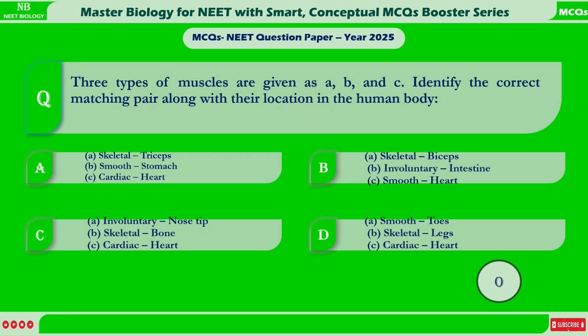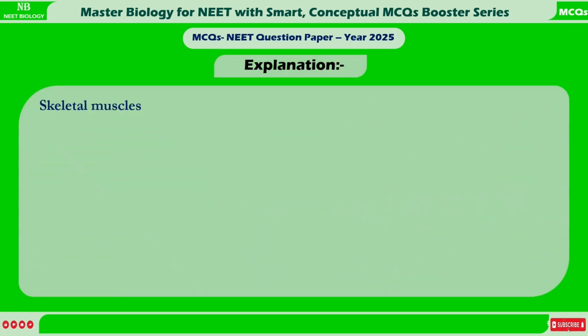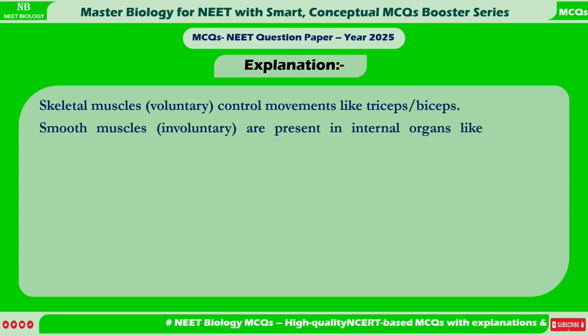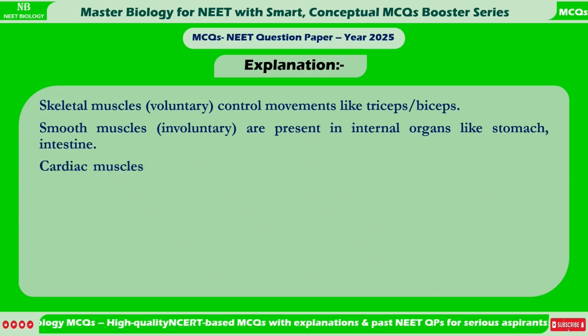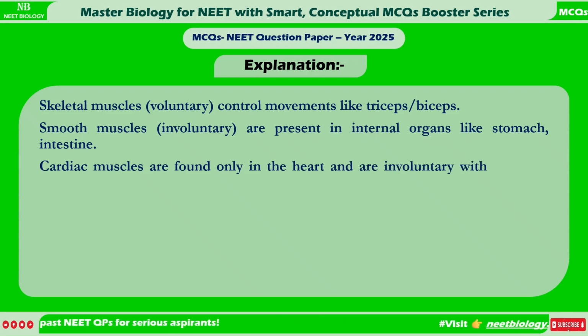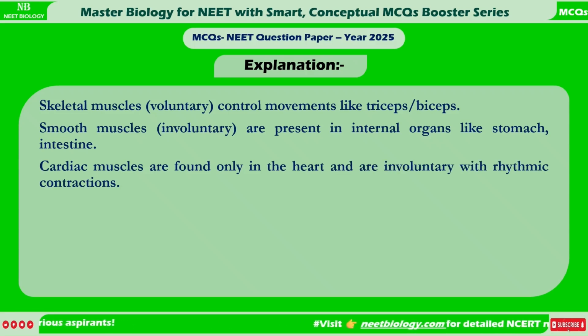Correct answer is A. Skeletal, triceps. B. Smooth, stomach. C. Cardiac, heart. Explanation: skeletal muscles, voluntary, control movements like triceps, biceps. Smooth muscles, involuntary, are present in internal organs like stomach, intestine. Cardiac muscles are found only in the heart and are involuntary with rhythmic contractions.